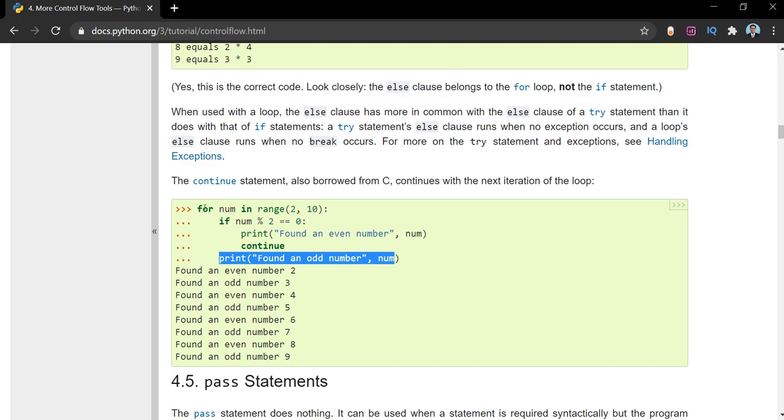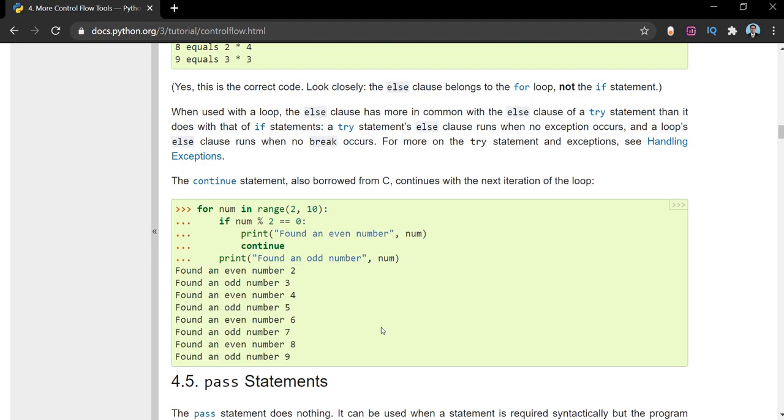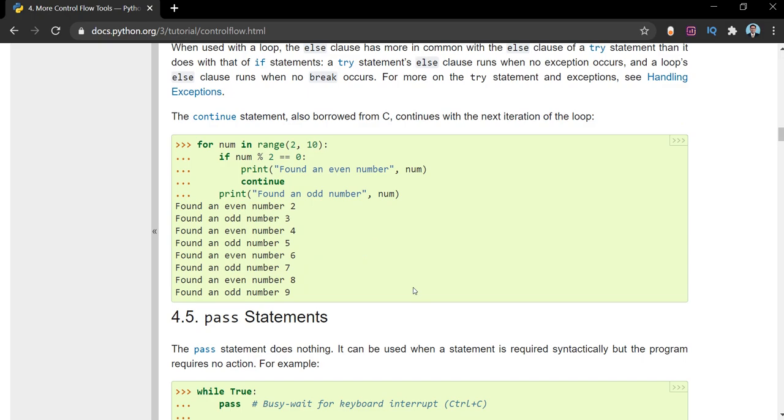If you execute this code, as we have seen earlier as well, this continue will take the execution back, so there is no need to put breaks over here. Likewise, you will get this kind of output. I hope you have understood the concept of break and continue statements, and I will see you in the next video.